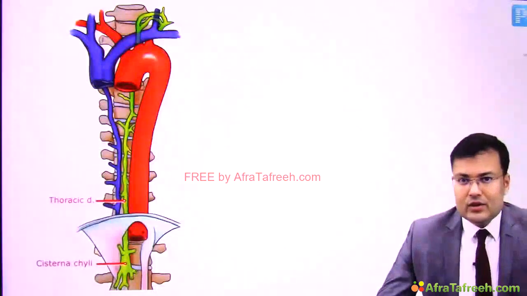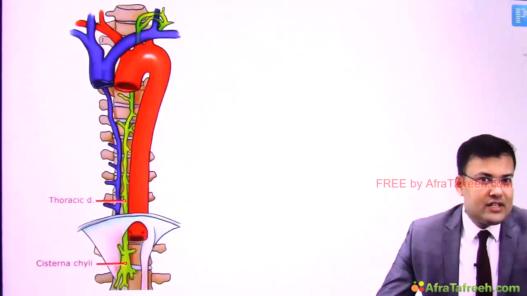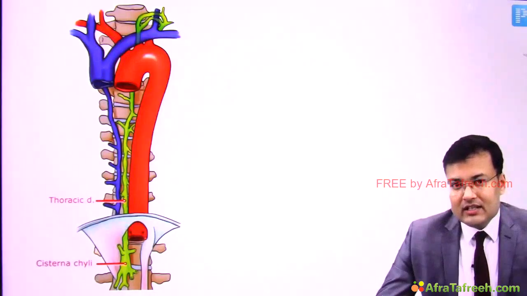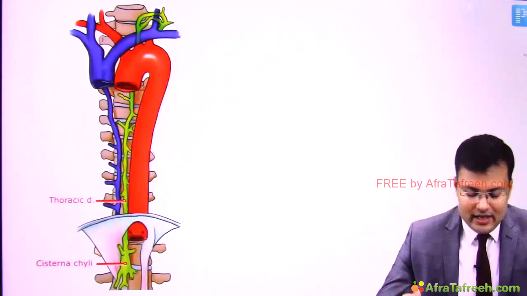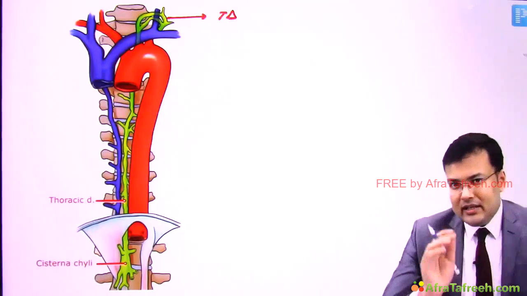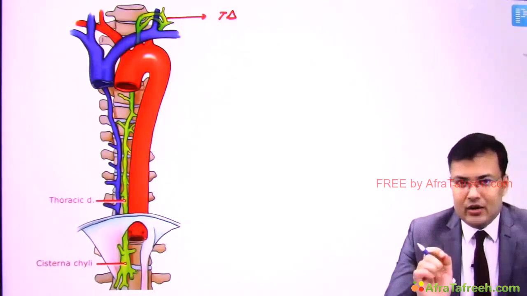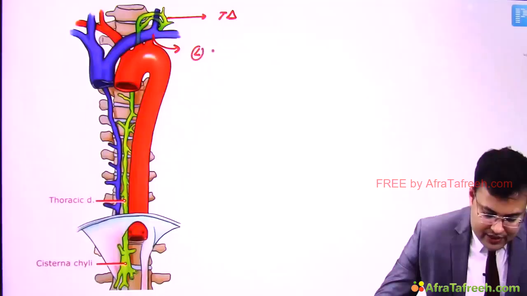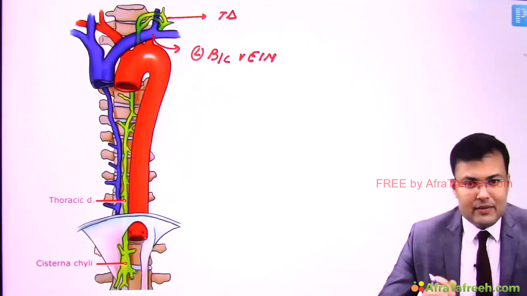Now we are going to discuss thoracic duct injury. But before discussing thoracic duct injury, we are going to discuss the anatomy of the thoracic duct. Okay. Now see here, this is the thoracic duct, and you can see this thoracic duct is going to drain into the left brachiocephalic vein.